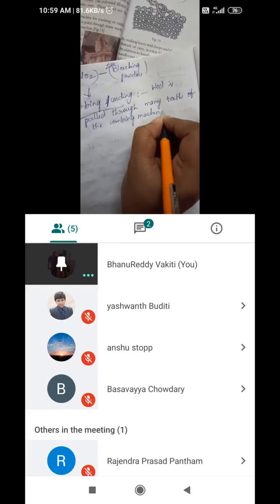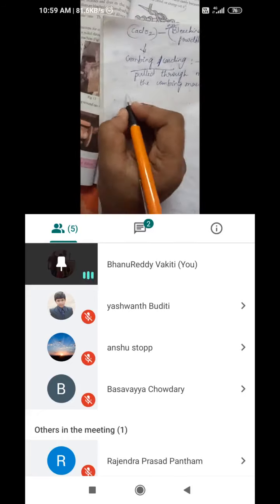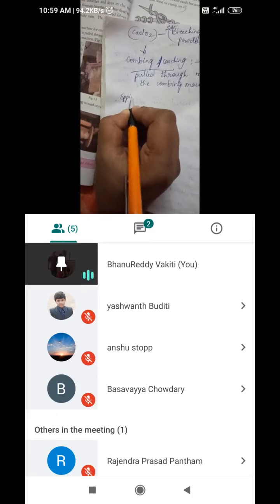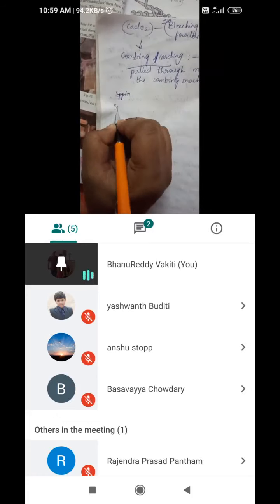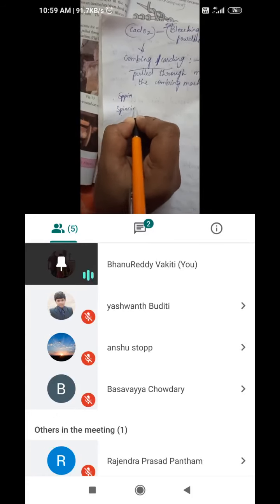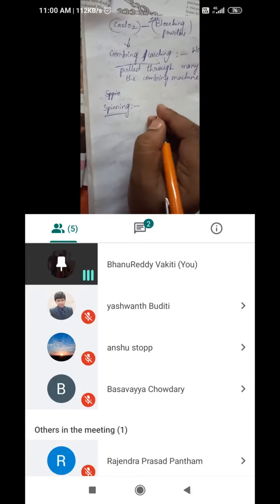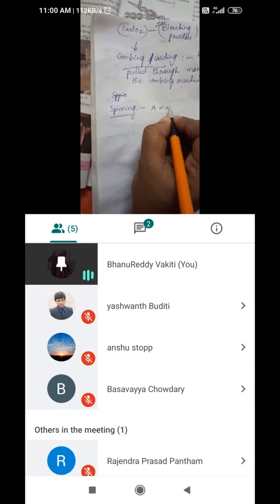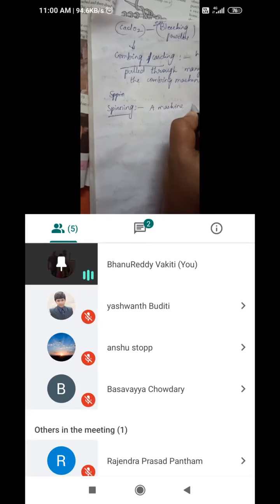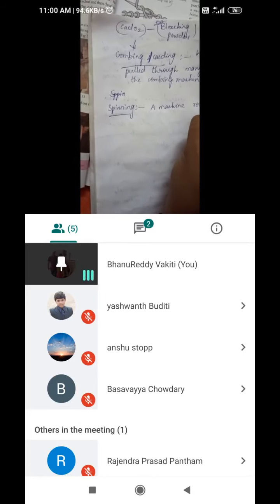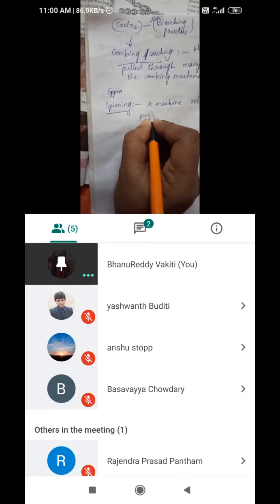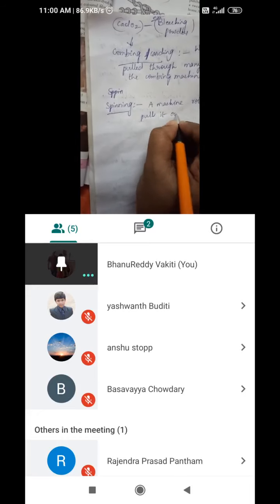Then afterwards we need to spin. Spinning is the process. Spinning mills are there. A machine rolls and pulls it out into a thick rope.